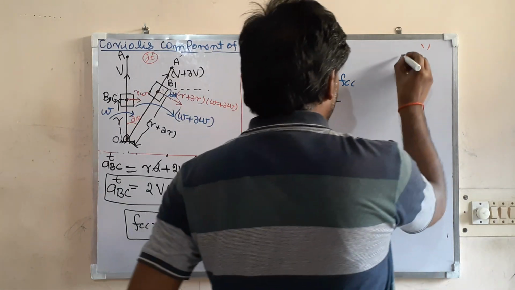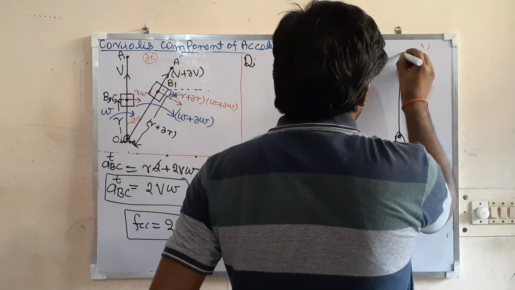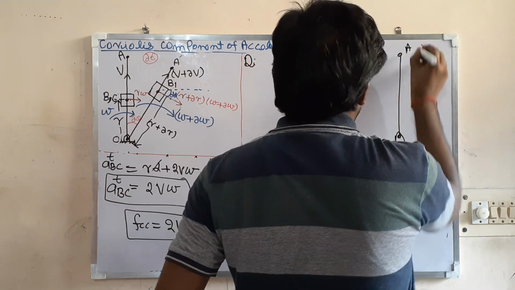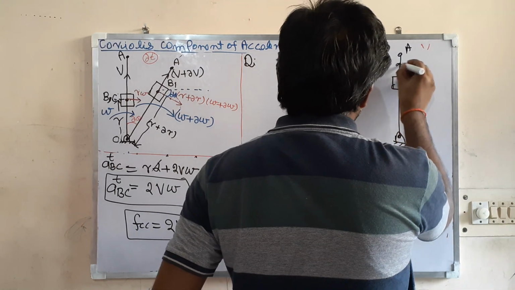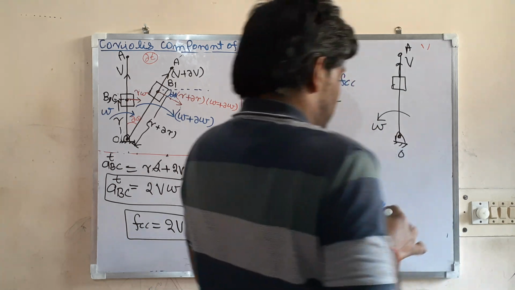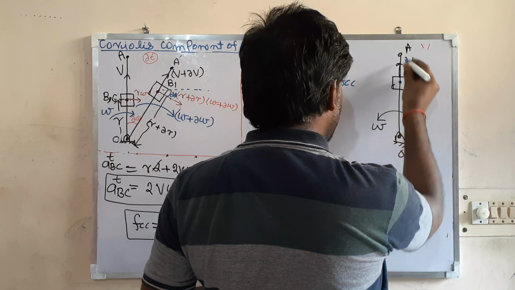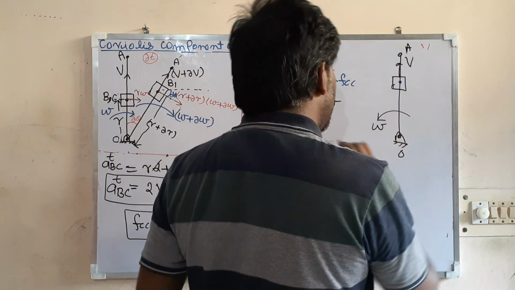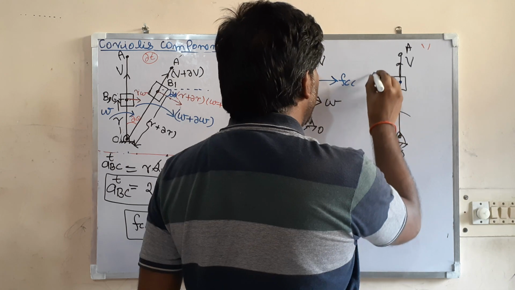Let us check. Suppose this is A, this is O, the slider is moving upward with velocity v, but the link is rotating in that direction. Then what will be the direction of FCC? Rotate the velocity vector in the same direction by 90 degrees, counterclockwise.